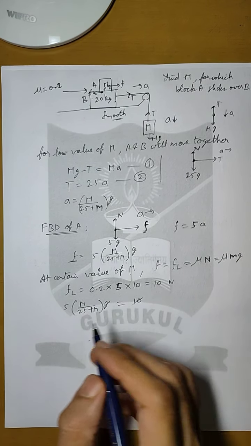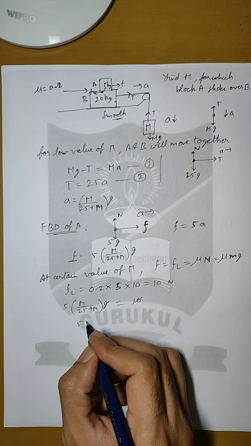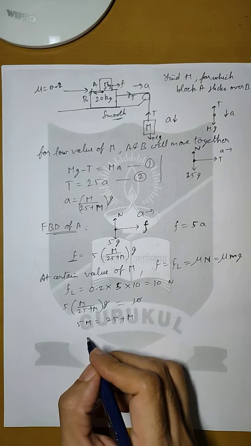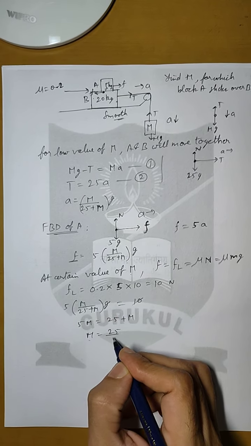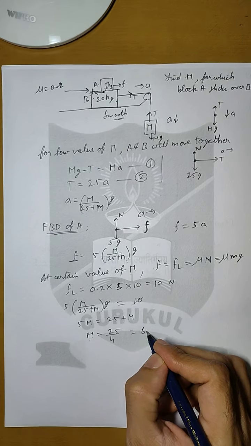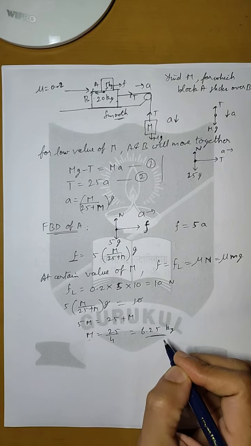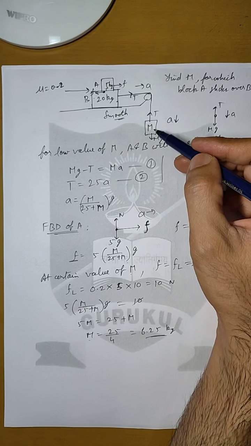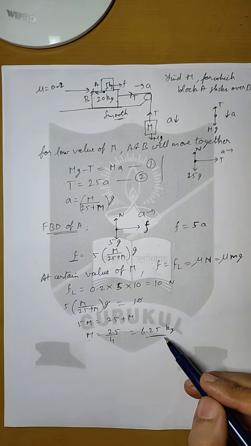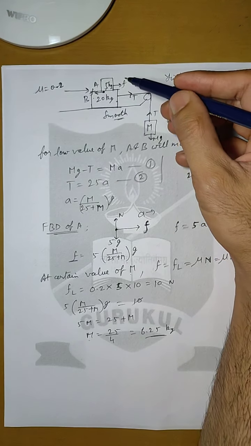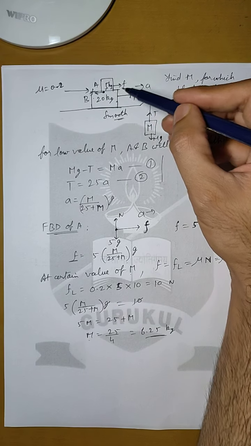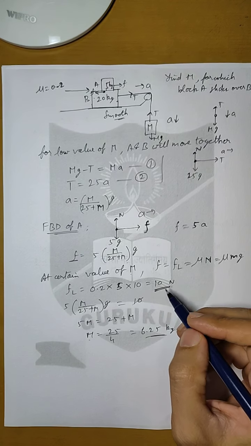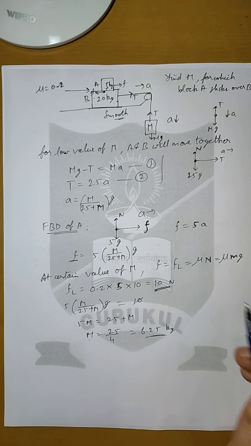This g will get cancelled with 10, and this will be 5m equals 25 plus m. So m will be equal to 25 upon 4, which is equal to 6.25 kg. So when this hanging mass becomes equal to 6.25 kg, at that point the force of friction between A and B will approach its limiting value, which is 10 Newton, and at this point block A will start sliding over block B.